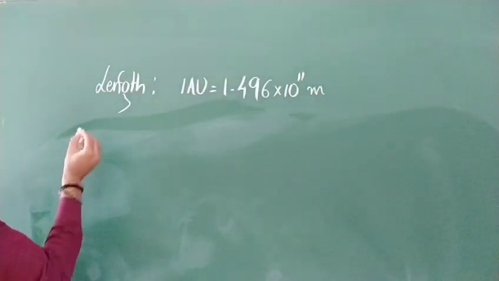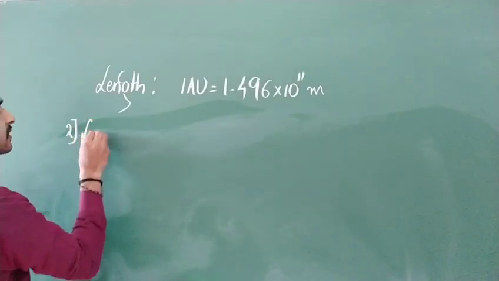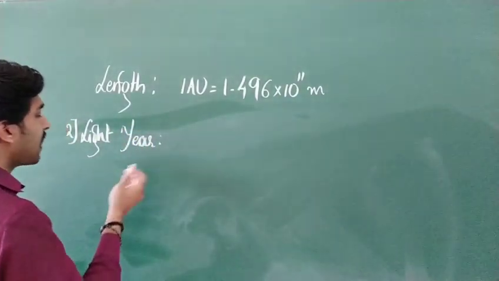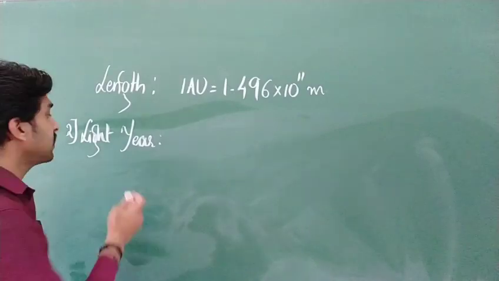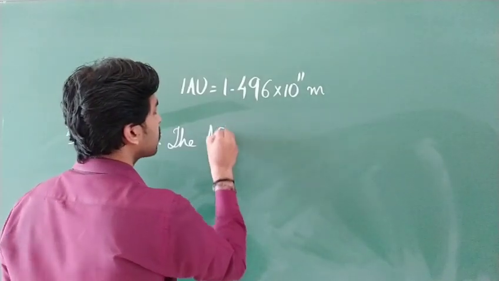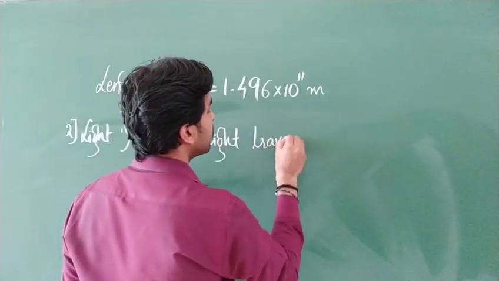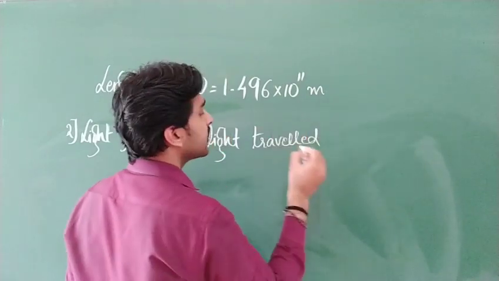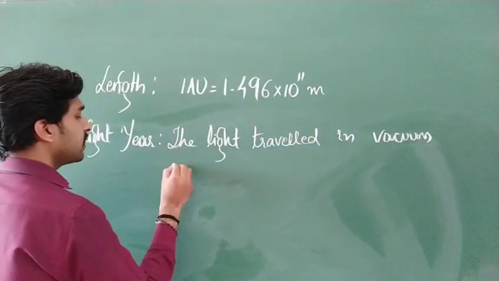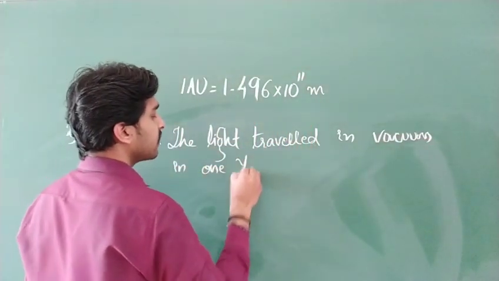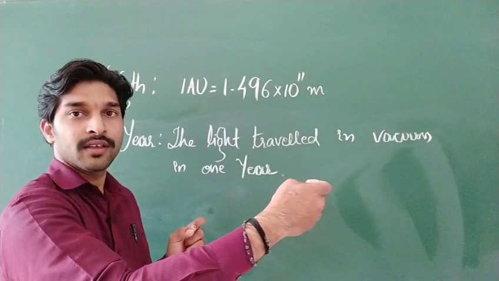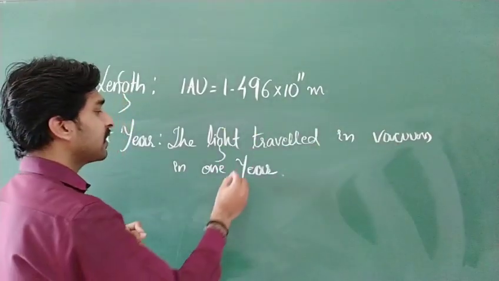Clear? The next one is the light year. We measure large distances through these units also. This light year is the distance light travels in vacuum in 1 year. That means the total distance travelled by light in vacuum in 1 year, that value we are going to calculate.